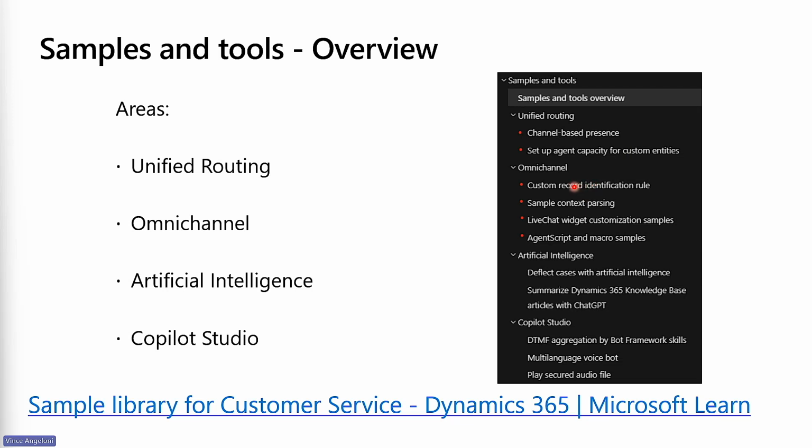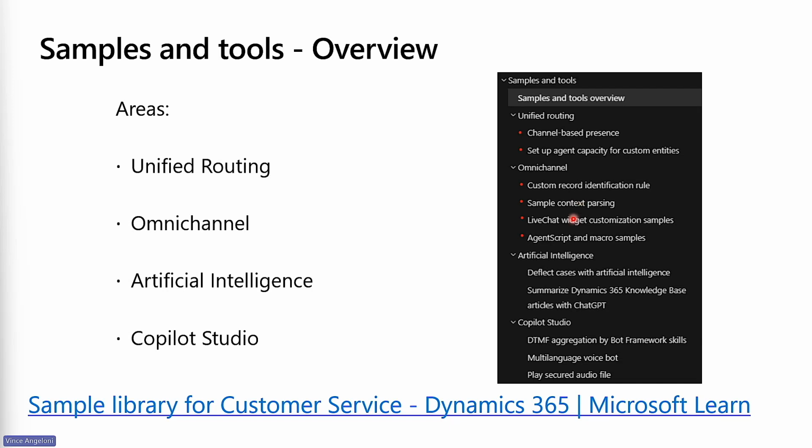The first deliverable that we'll show you today is a custom record identification rule. In other words, how to customize the rule for customer identification. Next one is a sample context parsing. We show you how to access context variables from JavaScript.